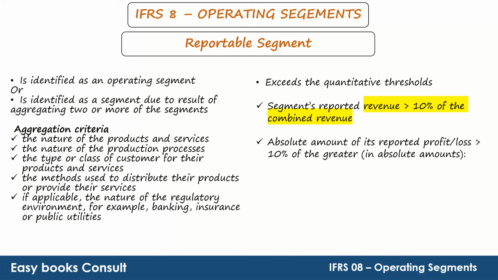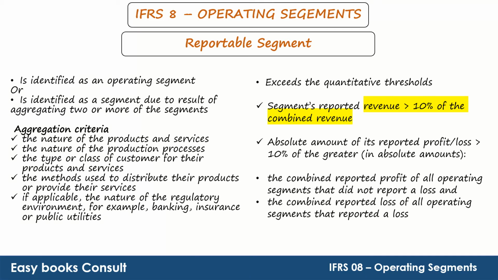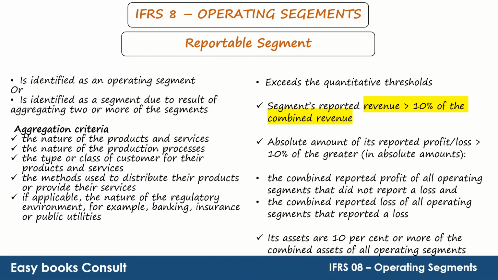The absolute amount of its reported profit or loss is greater than or equal to 10% of the greater, in absolute amount, of the combined reported profit of all operating segments that did not report a loss and the combined reported loss of all operating segments that reported a loss. Its assets are 10% or more of the combined assets of all operating segments.